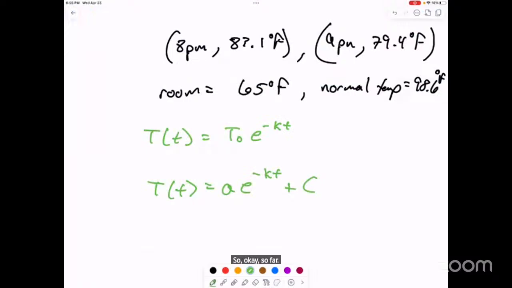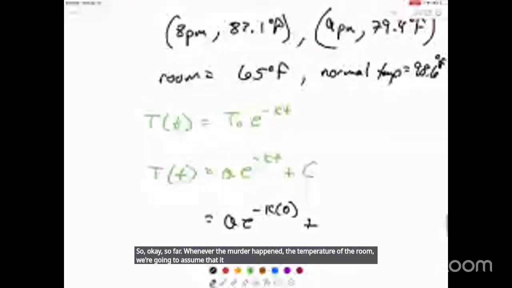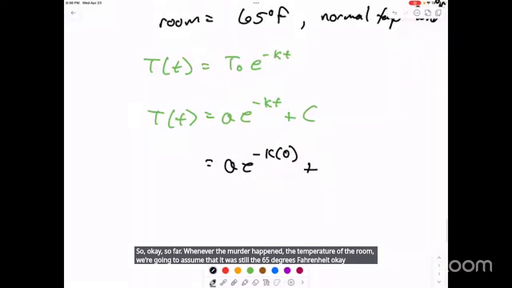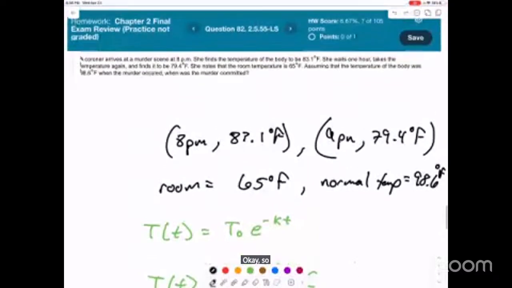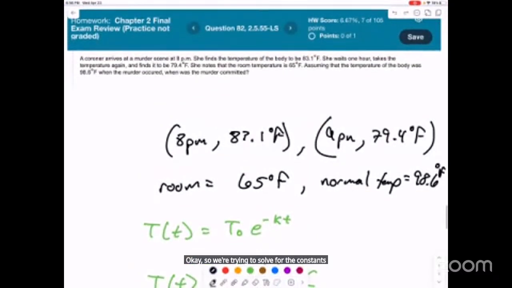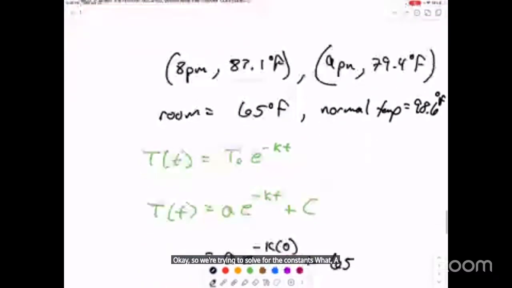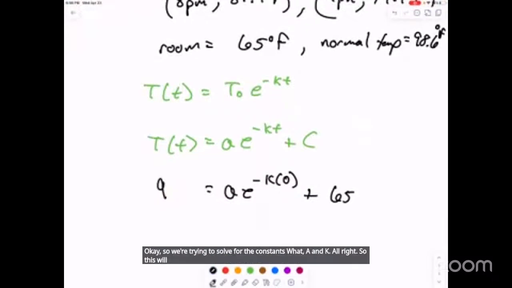Whenever the murder happened, the temperature of the room we're going to assume was still 65 degrees Fahrenheit, and the temperature of the human body is 98.6. So we're trying to solve for the constants A and K. This will give us A. We're going to have e to the power of 0 is 1, then subtract 65.